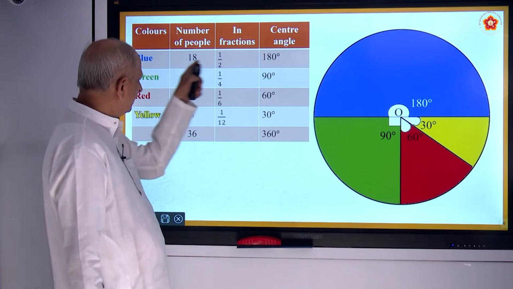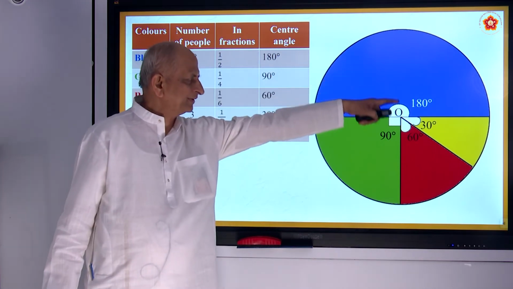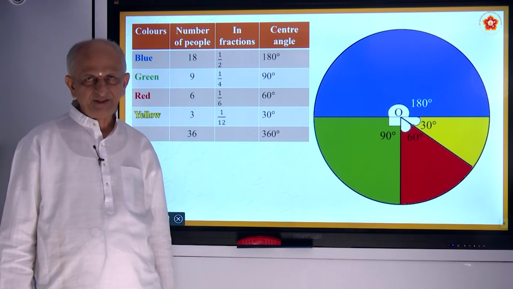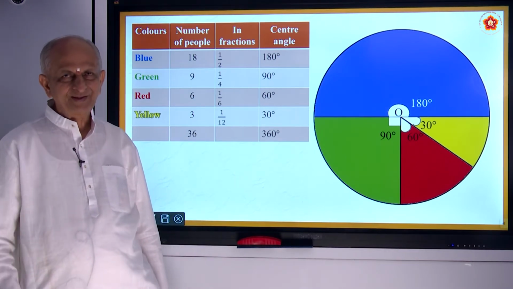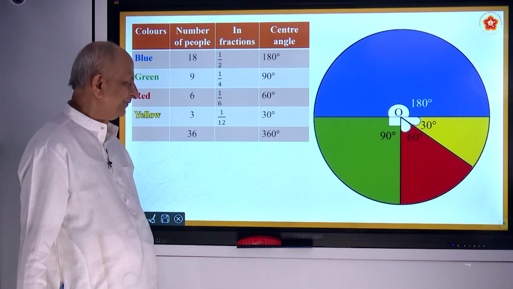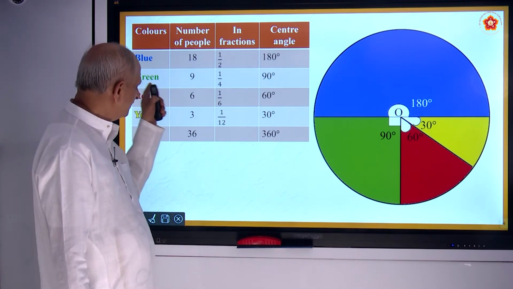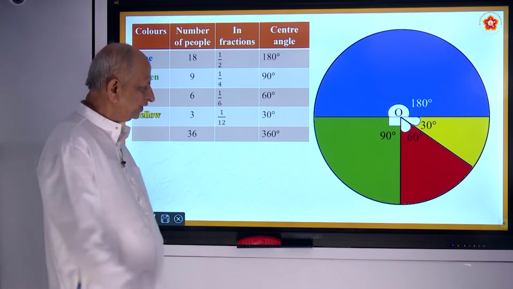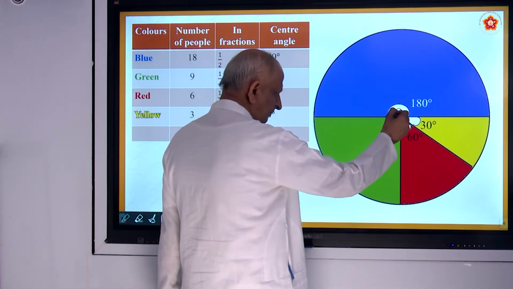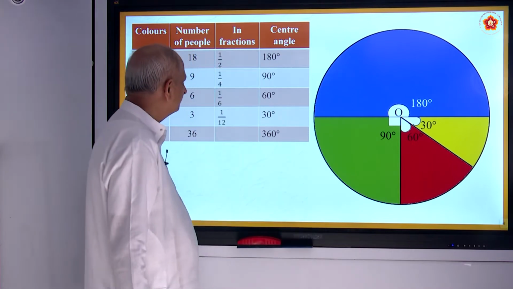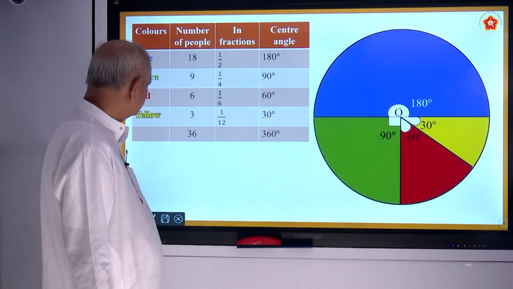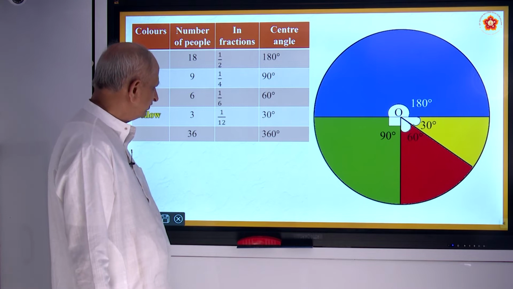So that blue color represents half of the circle. What is the name you give for half of the circle? Semicircle. Then the second one, green, 90 degrees. Keep the protractor here, mark a point for 90 degrees, and draw a line. That is the green color. The third one is red, 60 degrees.